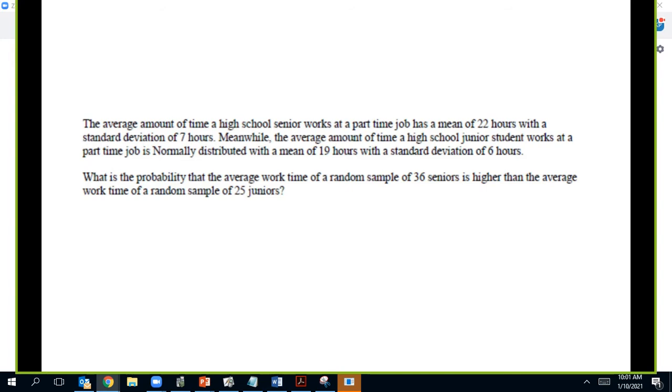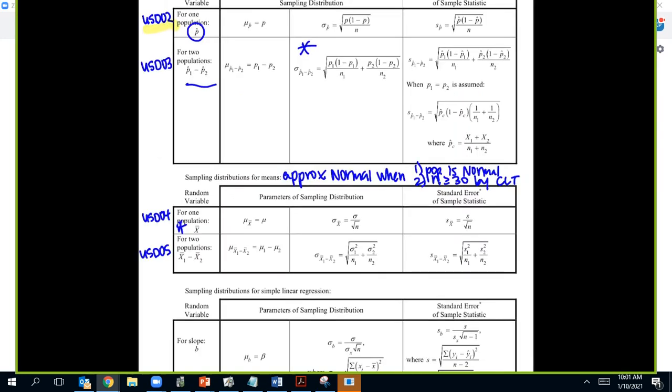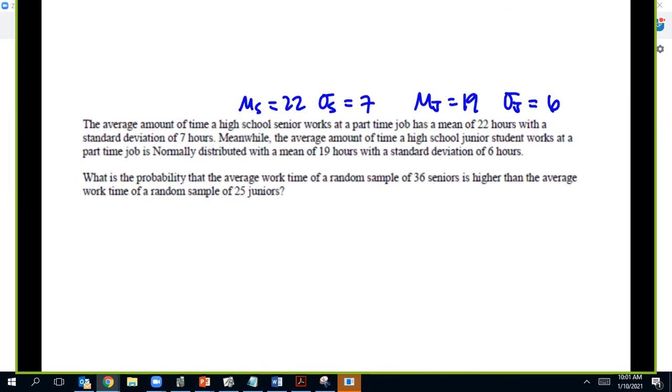So in this case, we have two means, seniors and juniors. And so we're looking at now this last one right here. So we're going to be doing each of these four, and you just need to know when to do it.